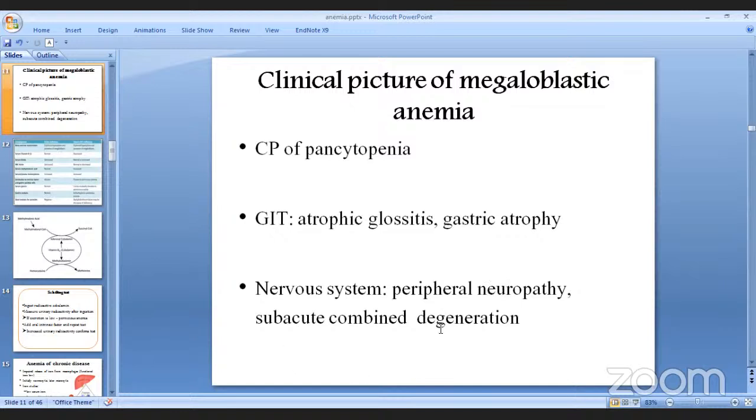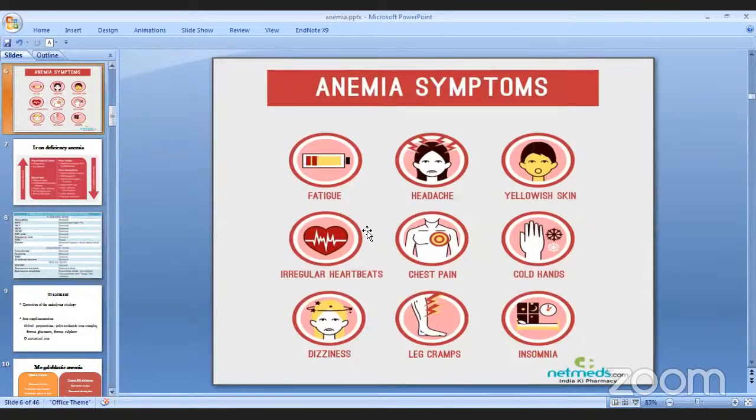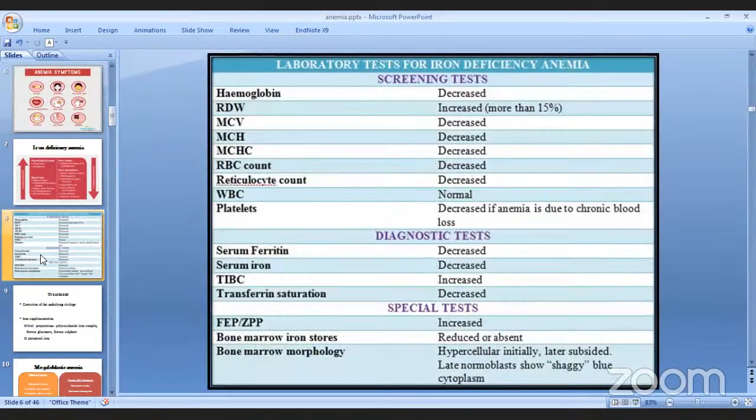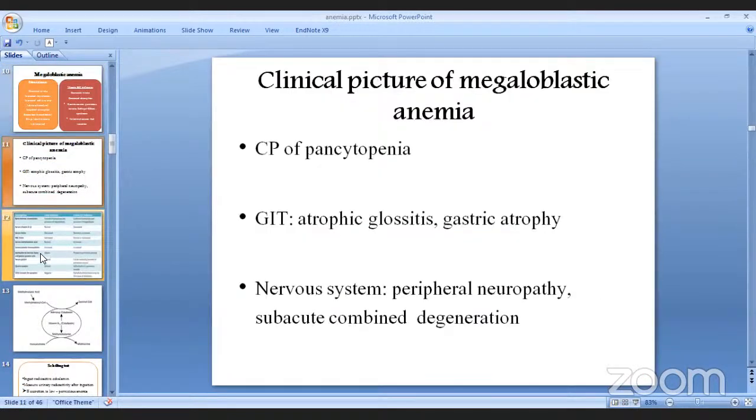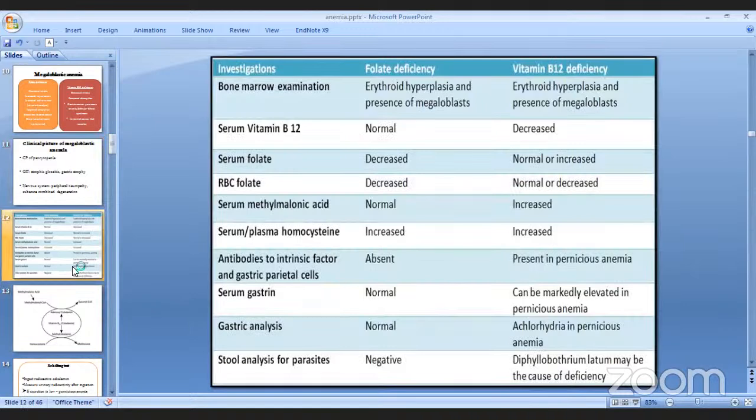And why do we call it combined? Because it affects both lateral and dorsal columns, right? So, this is the clinical picture of megaloblastic anemia. And on top of all the other symptoms and signs that we talked about previously, megaloblastic anemia specifically causes pancytopenia, in the GIT atrophic glossitis, gastric atrophy, अनि peripheral neuropathy गराउँछ र subacute combined degeneration पनि गराउँछ है.